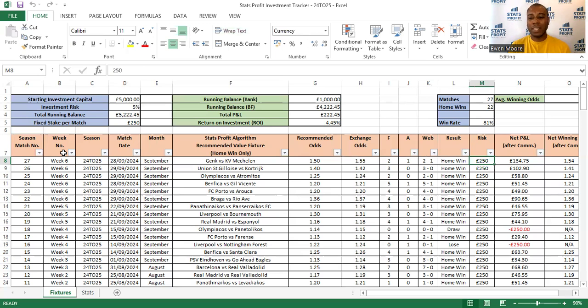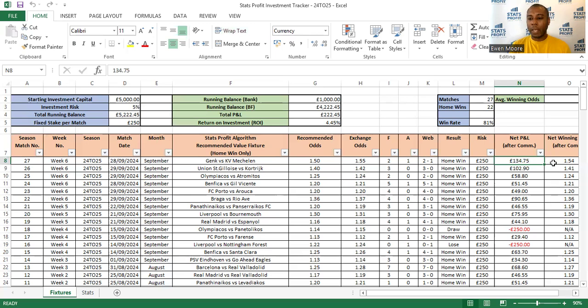Risk £250, so this won't move. This will stay the same throughout the season. This column gives you the profit or loss from the games. It's a net profit and loss. Because Betfair take commission, I don't want to be putting in this spreadsheet how much commission was, etc. I think it's too much detail for me, to be honest with you. I just want to know how much after the commission's deducted I've been in profit. You only pay commission on the profits, not the losses, so the losses will all be minus 250 and the wins will vary.